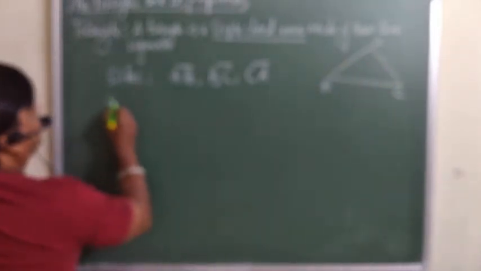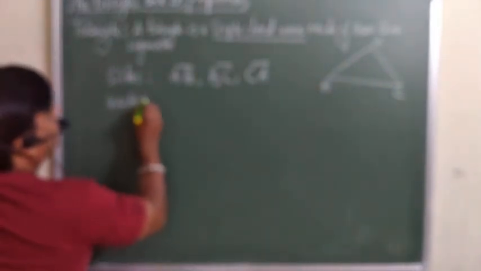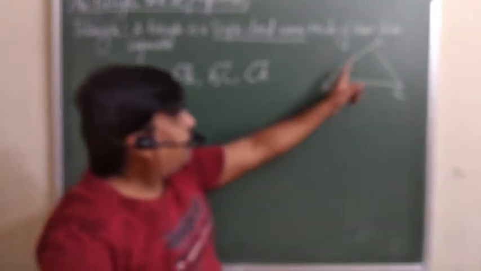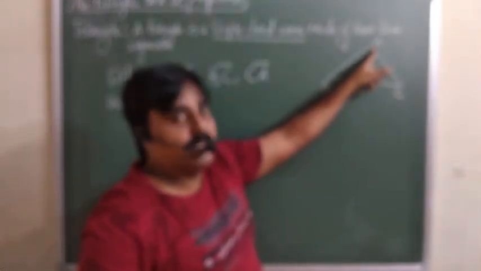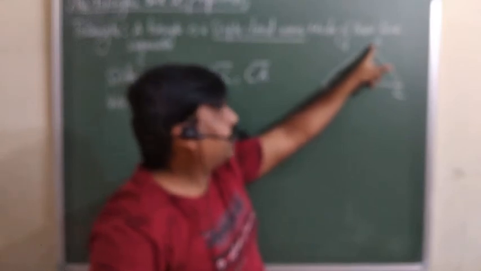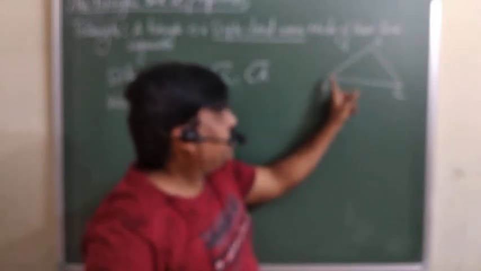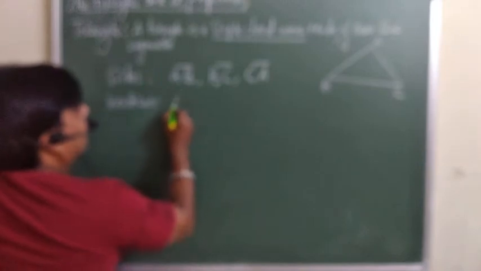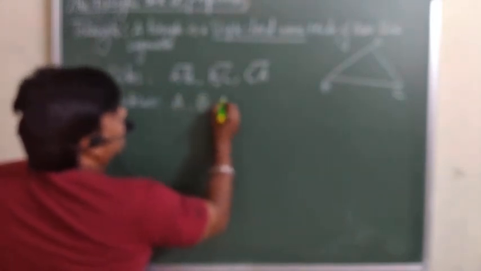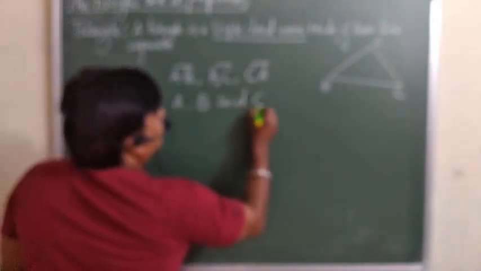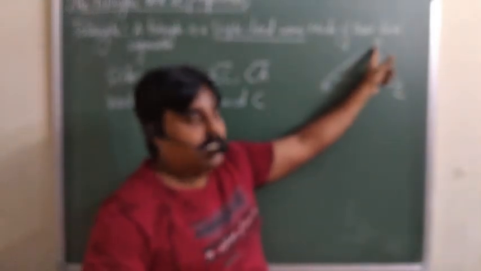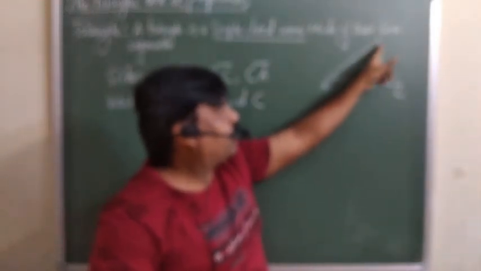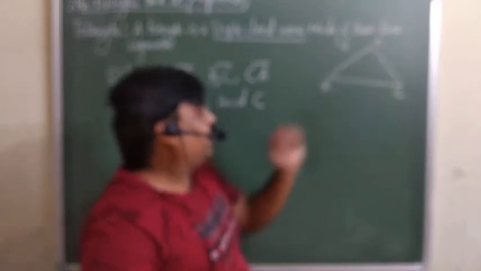If we talk about the vertices, vertices means जहां पर where two line segments meet at a point, that point is known as a vertex. This is your vertex, vertex A, this is B and C. So the vertices are A, B and C. Vertices क्या होती है? Where two line segments meet at a point, that point is known as a vertex. So these are the vertices A, B, C.